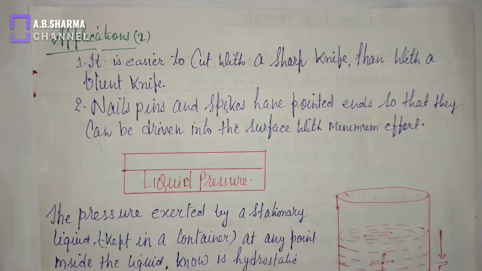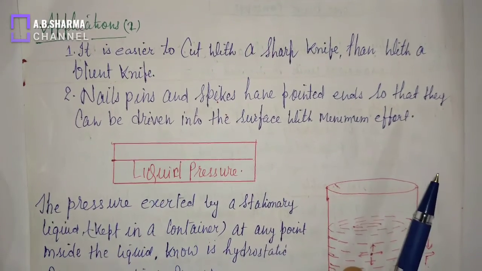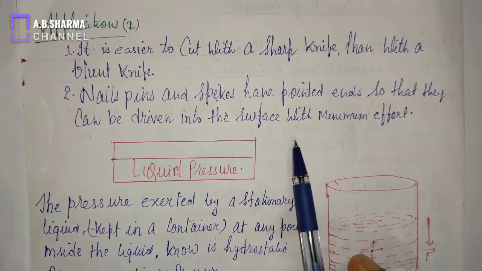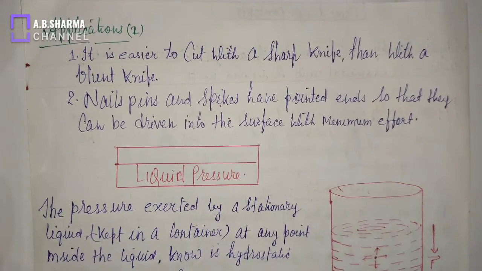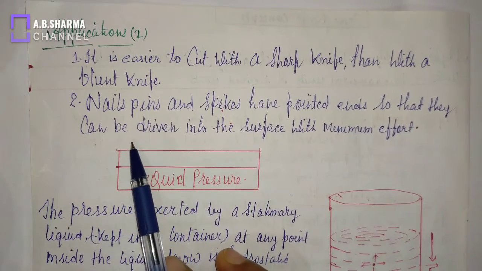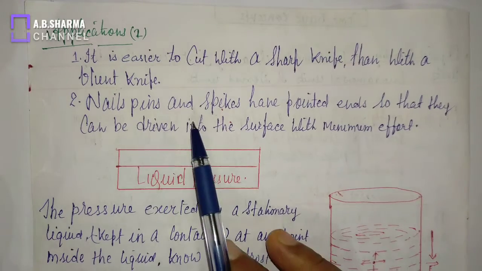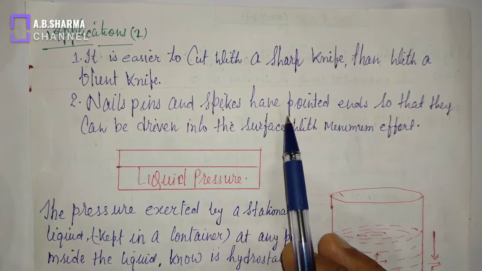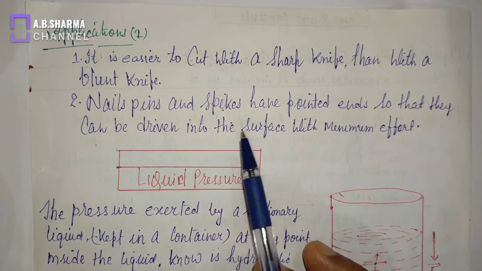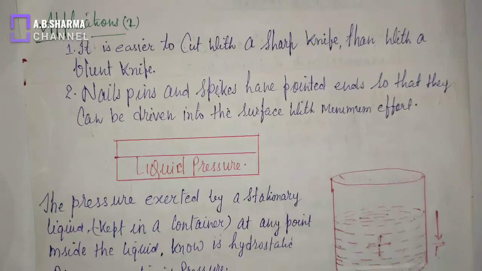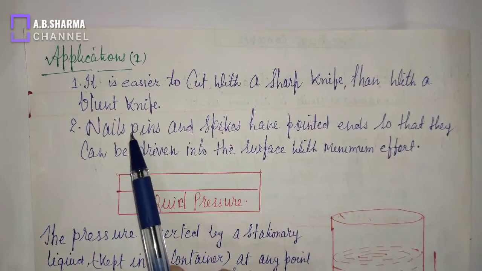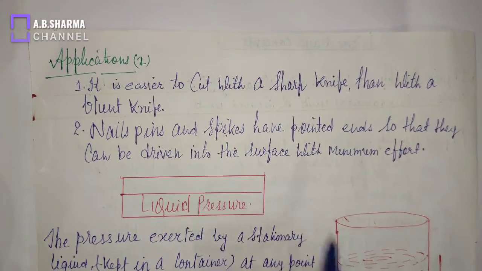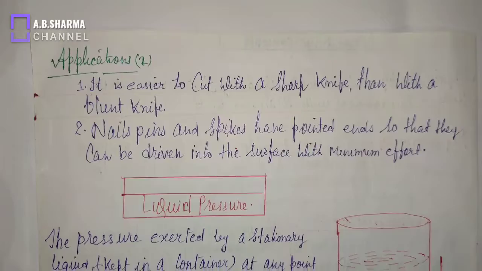Nails, pins and spikes have pointed ends so that they can be easily driven into the surface with minimum effort. Means when we want to drive a nail into a wall or a surface, we must decrease its area so that it can go easily into the surface. So these were the applications where we decrease area to increase pressure. This was the explanation of pressure.